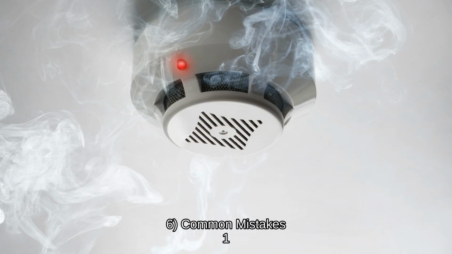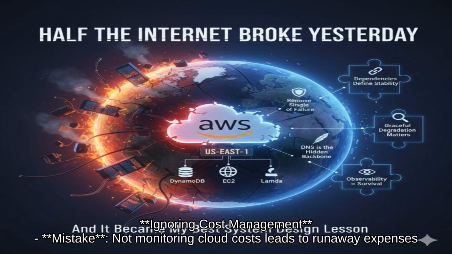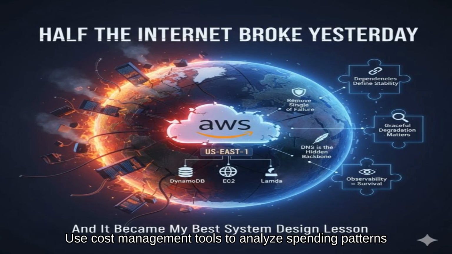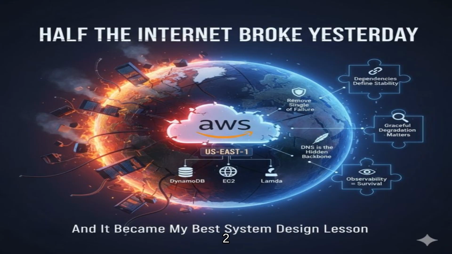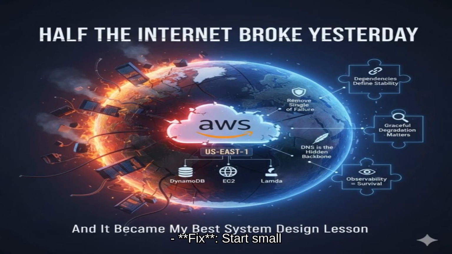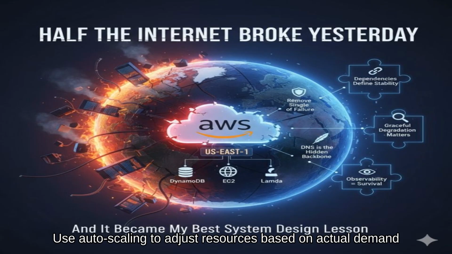6. Common mistakes. 1. Ignoring cost management. Mistake: not monitoring cloud costs leads to runaway expenses. Fix: set up budgets and alerts. Use cost management tools to analyze spending patterns. 2. Over-provisioning resources. Mistake: allocating too many resources initially can inflate costs. Fix: start small. Use auto-scaling to adjust resources based on actual demand.